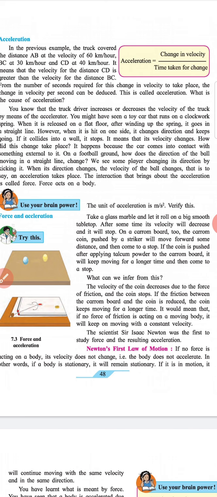The velocity of the coin decreases due to the force of friction and the coin stops. If the friction between the carom board and the coin is reduced, the coin keeps moving for a longer time. It would mean that if no force of friction is acting on a moving body, it would keep on moving with a constant velocity. The scientist Sir Isaac Newton was the first to study force and the resulting acceleration.